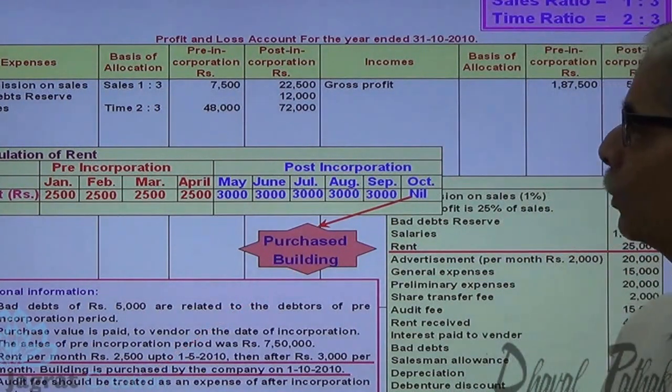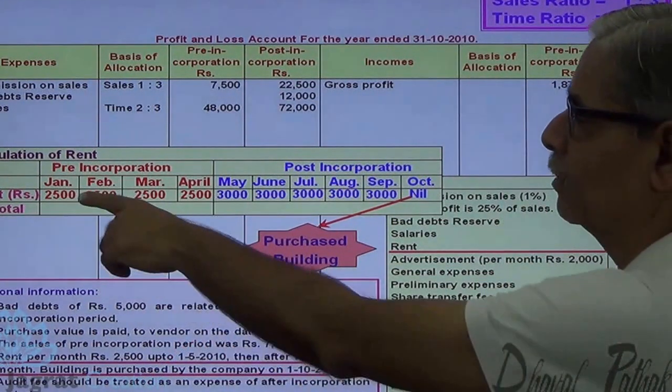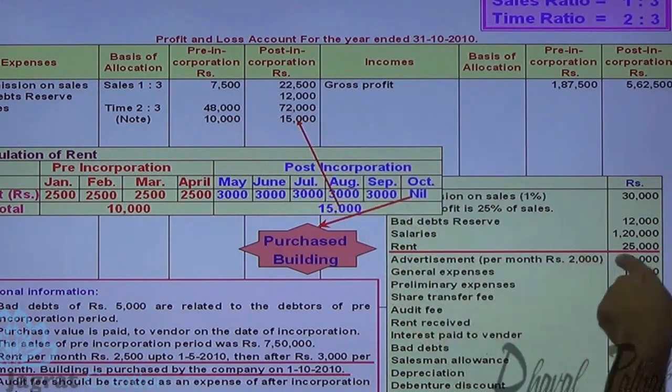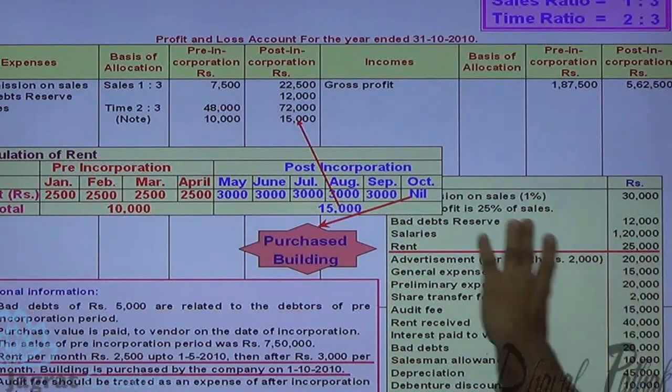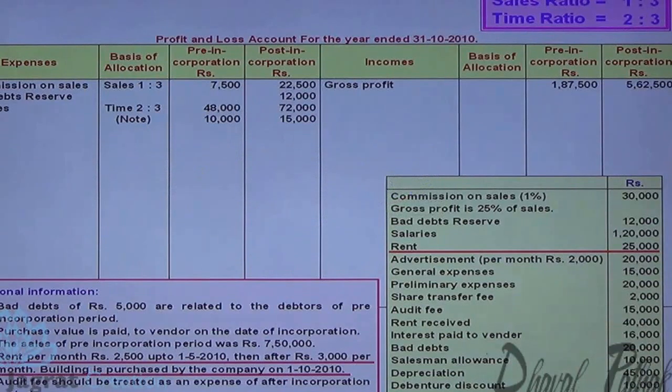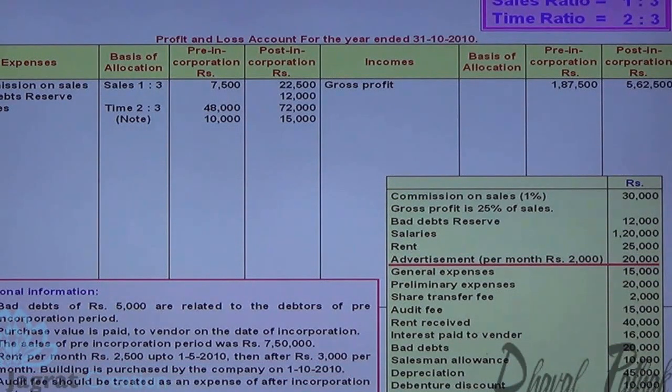So what is the pre-incorporation? Pre-incorporation, 2,500 into 4 is 10,000, and post-incorporation 3,000 into 5 is 15,000. Here you are given 10 plus 15, 25,000 total expenses. This is how the rent is distributed between pre and post incorporation period. Advertisement distributed in the time ratio.